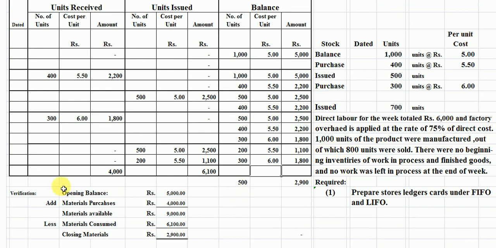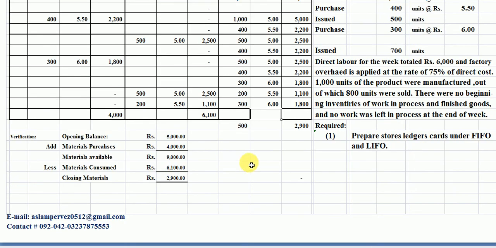Now we can do the verification here, whether we have solved our problem accurately or not. Students, you are looking here. Our opening balance is 5,000 rupees here. The material purchase is 4,000 rupees here. The sum is material available for use, 9,000. The material consumed is 6,100 rupees. The remaining balance is 2,900 rupees.